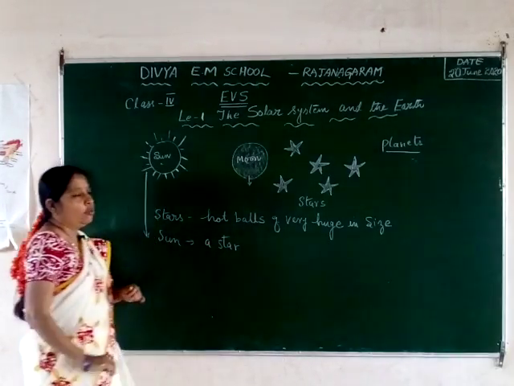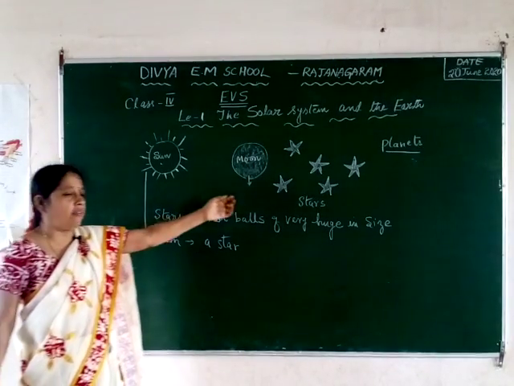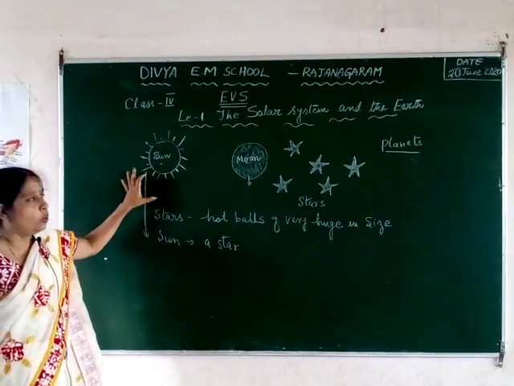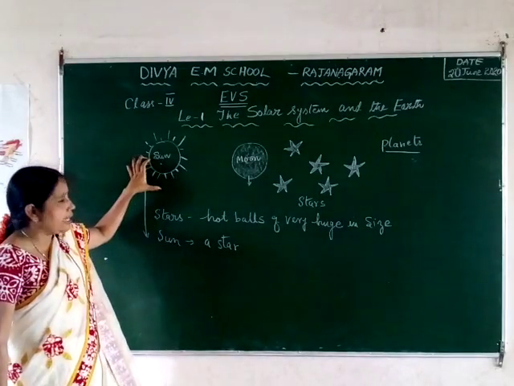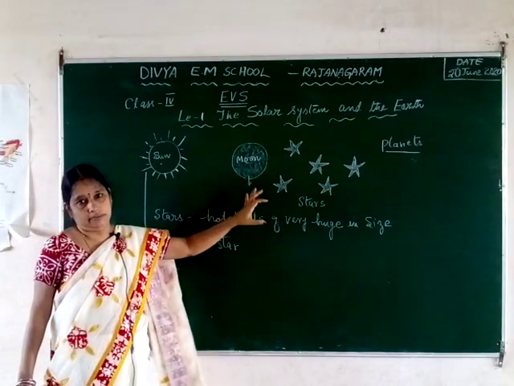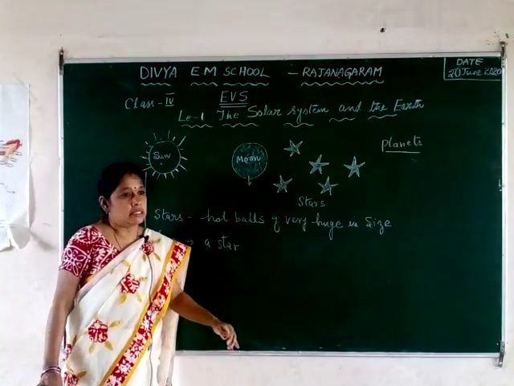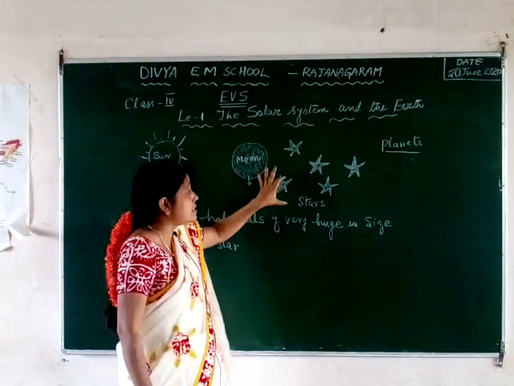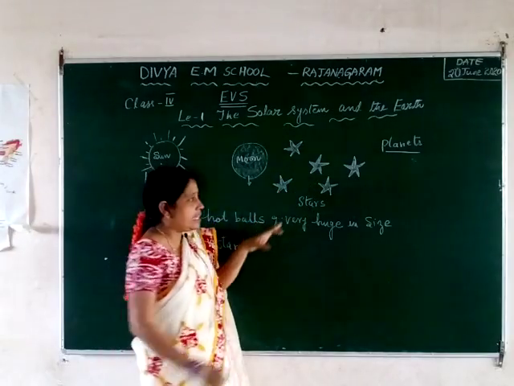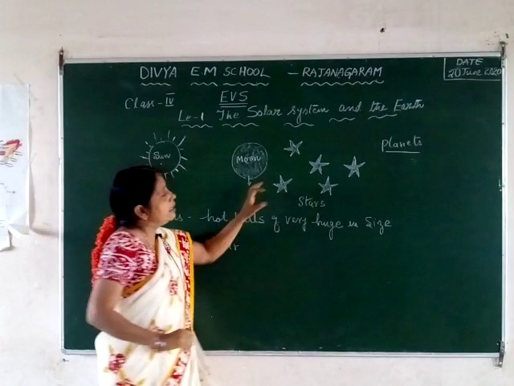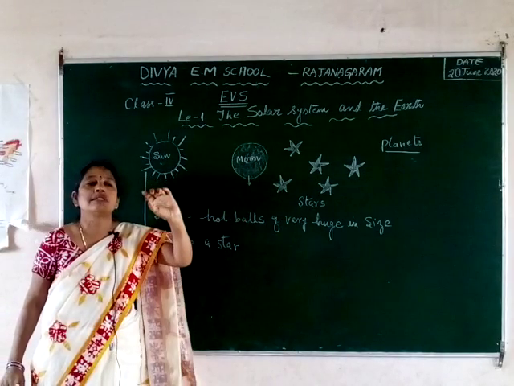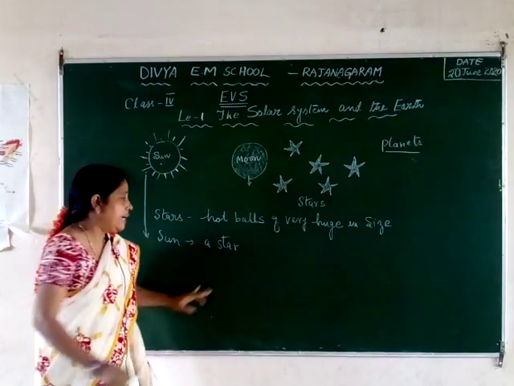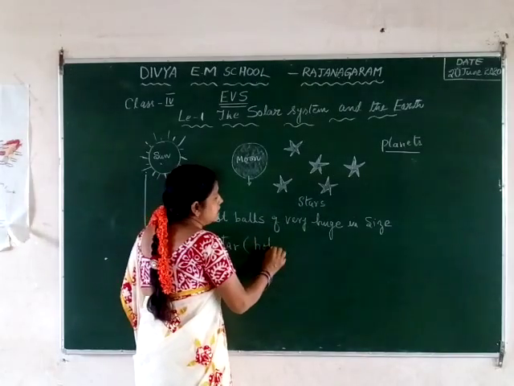Then in your mind, why? These stars appear very small in size, whereas the sun appears very large in size. The only thing is that the sun is nearer to the earth, whereas these stars are larger than the sun but far away from the earth. The distance between the stars and the earth is more. That's why the stars appear very small in size. Whereas the sun, which is also a star, contains hot gases.